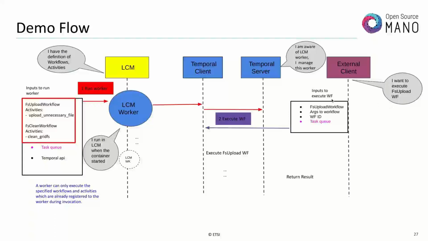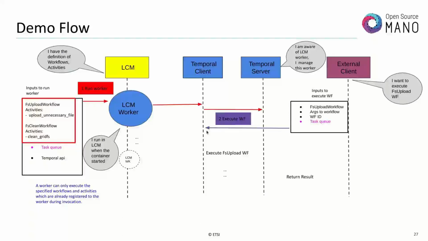To execute a workflow, we need to provide some inputs: the workflow name, input arguments to the workflow, a workflow ID, and the task queue. This task queue is important because it should match with a worker. Otherwise, this cannot be executed. No available workers could be found.